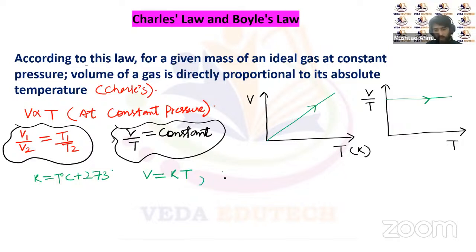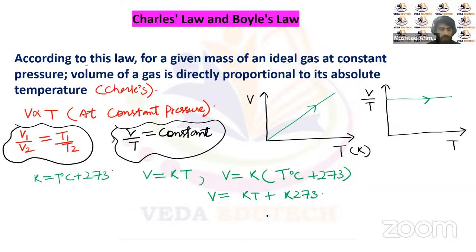If it's in centigrade scale, you can write it as K times (T degree centigrade plus 273), that is, KT plus K times 273.